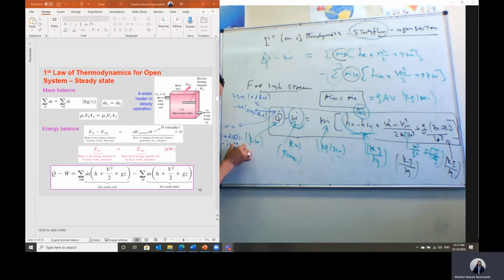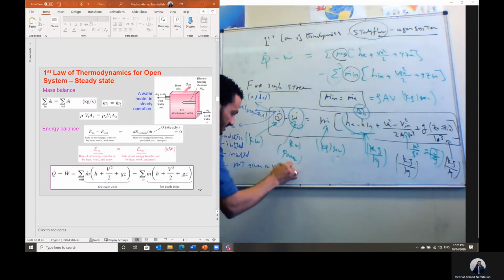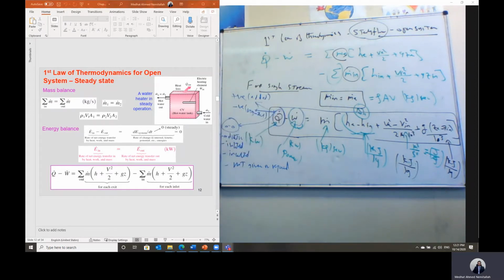If it is an isolated system or insulated system, all of this means the heat transfer is equal to 0. Or if the heat transfer is not given or required, then we can consider this term as equal to 0. So heat transfer is equal to 0 for adiabatic, isolated, insulated systems, and also if it is not given or required, then we can substitute the heat transfer by a value equal to 0.